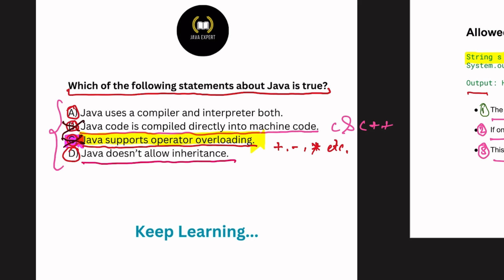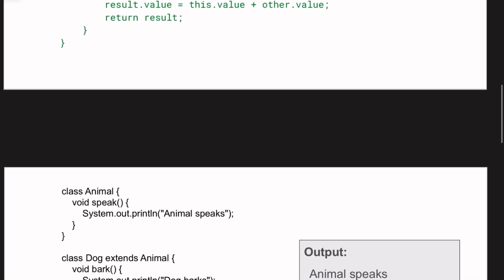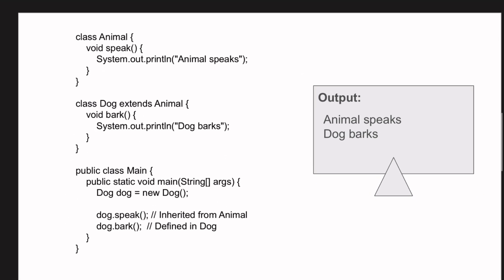Why is it false? Java supports inheritance, which is the core feature of object-oriented programming. Java allows single class inheritance, like one class extends another. Let me show you single class inheritance with the help of this example.